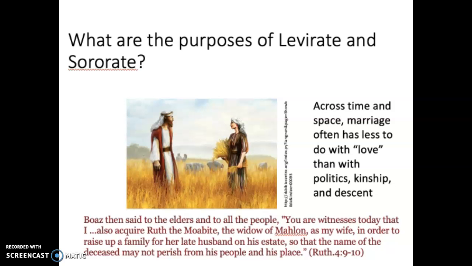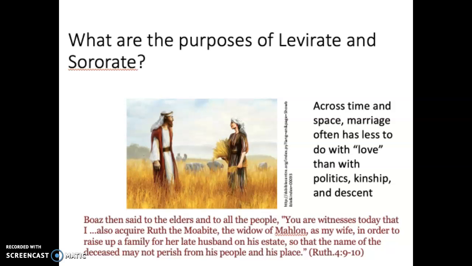And then a little more on those concepts of levirate and sororate. Levirate is a practice, a custom, where when a man dies, his widow should marry his brother. So if he has a living brother, his widow should marry that brother. And that kind of makes sense in patrilineal societies. And I think this quote from the Bible, from the Old Testament, Book of Ruth, illustrates why.